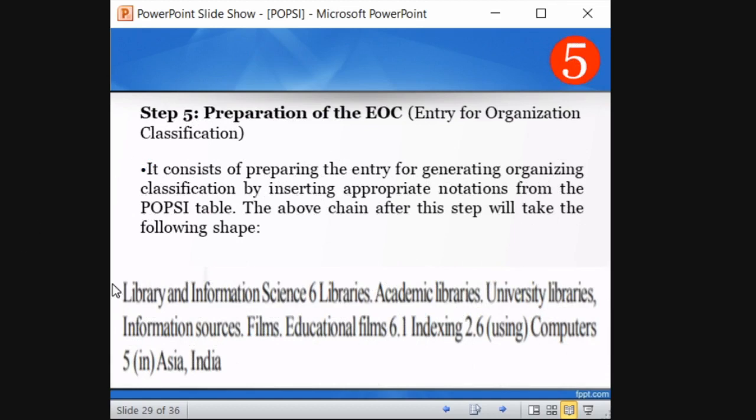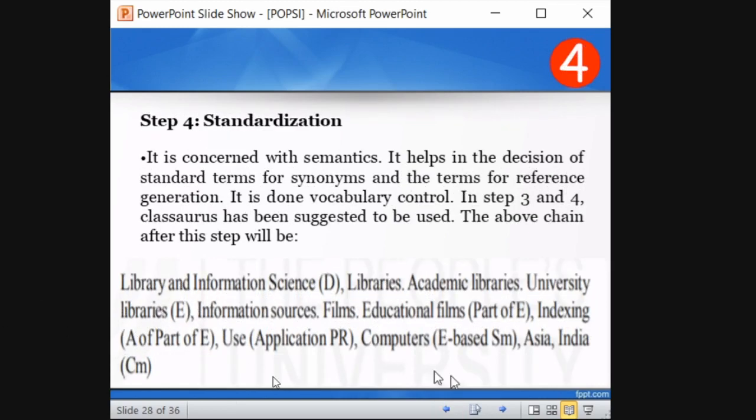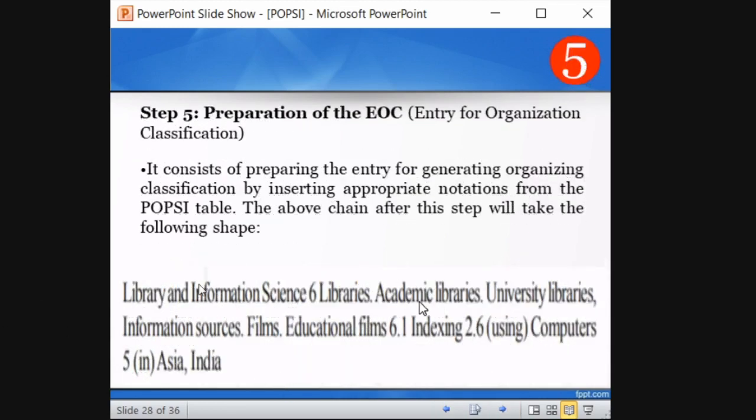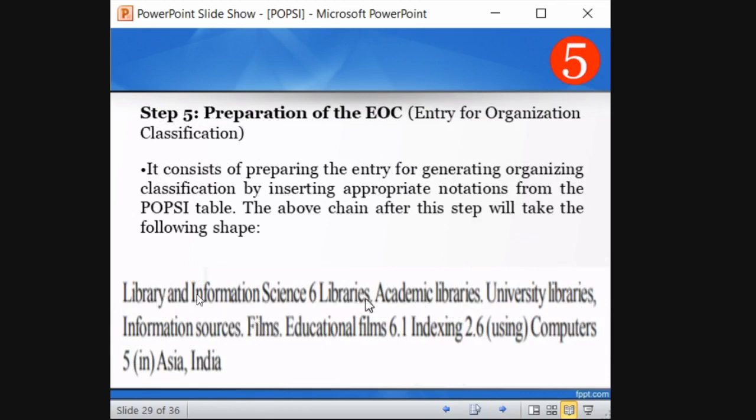So here you can write 7 for discipline, library and information science. 6 for libraries and entity. We know that, because library is an entity. Entity falls in 6, right? And this is also an entity. Education films is also an entity. This is a part of E. So libraries, academic libraries, university libraries, all these are 6. Information sources, films, everything is 6.